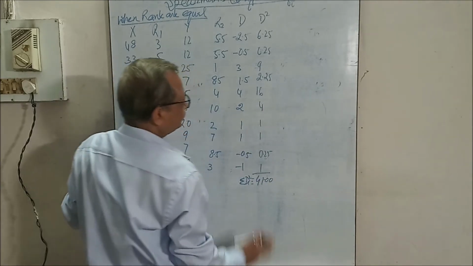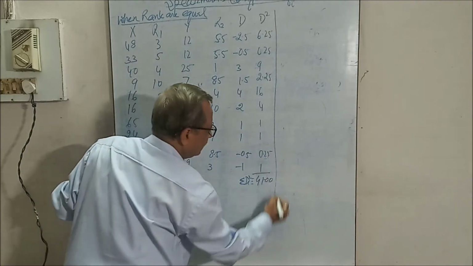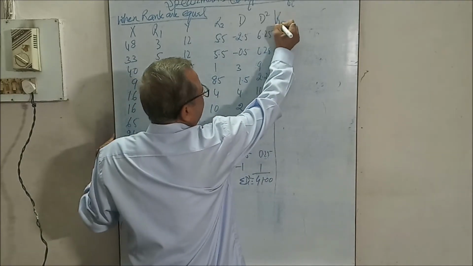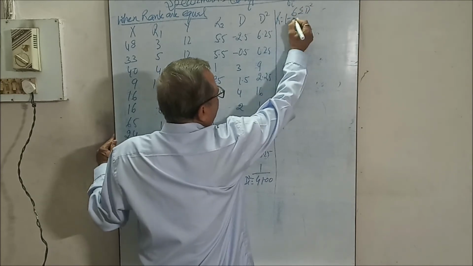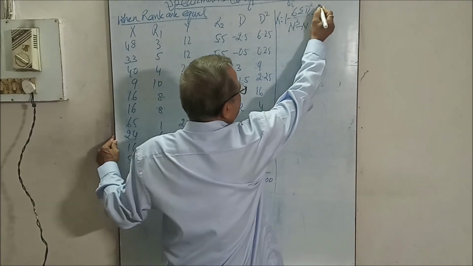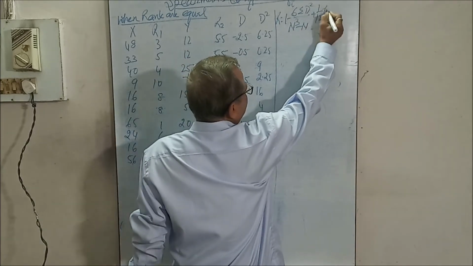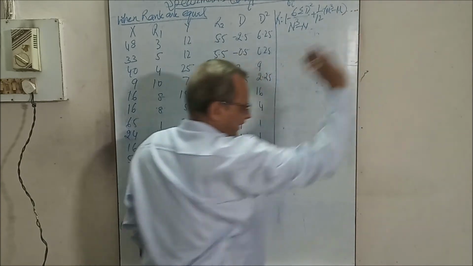The sum is 41. Now the formula is, you know it: 1 minus 6 times the sum of d square plus 1 by 12 m cube minus m for each repeated item, upon n cube minus n.